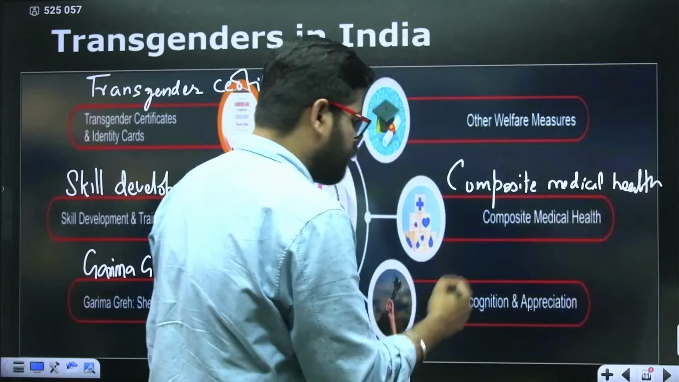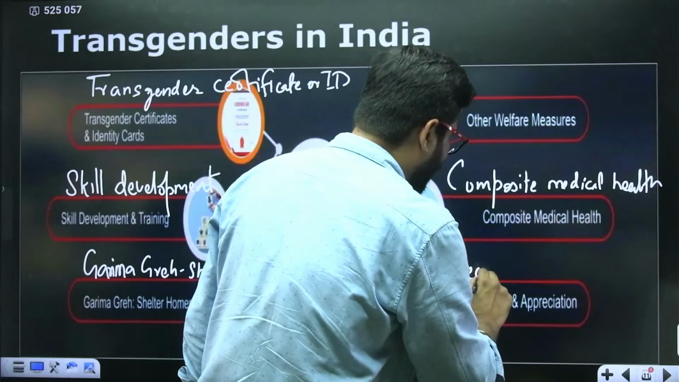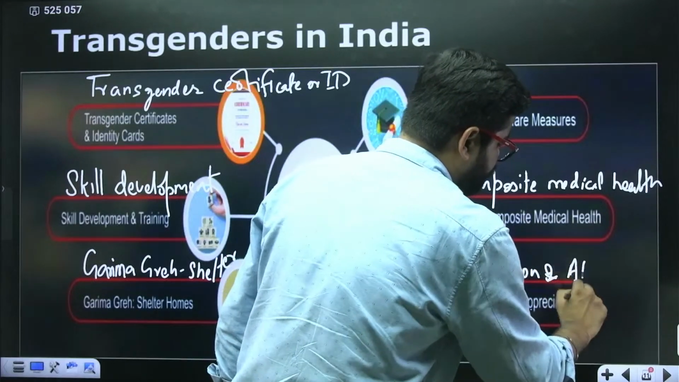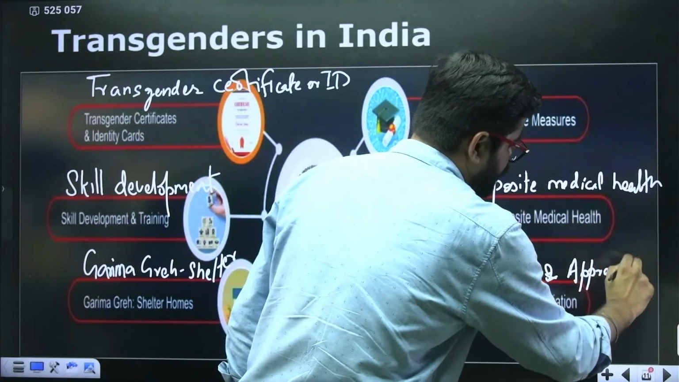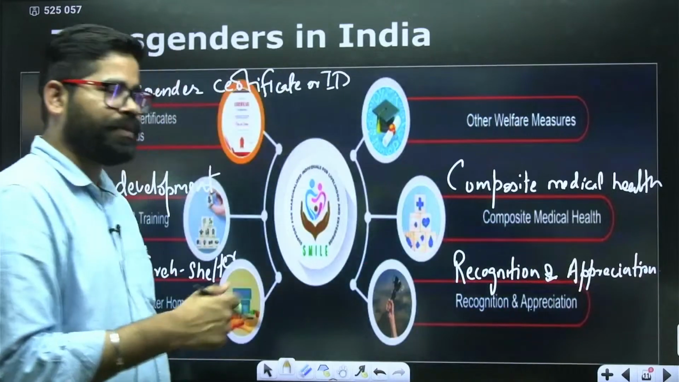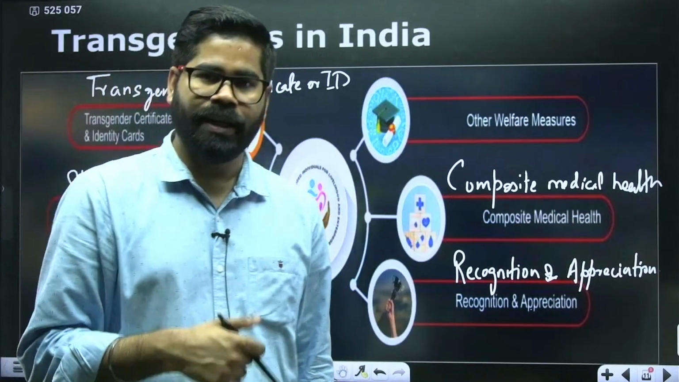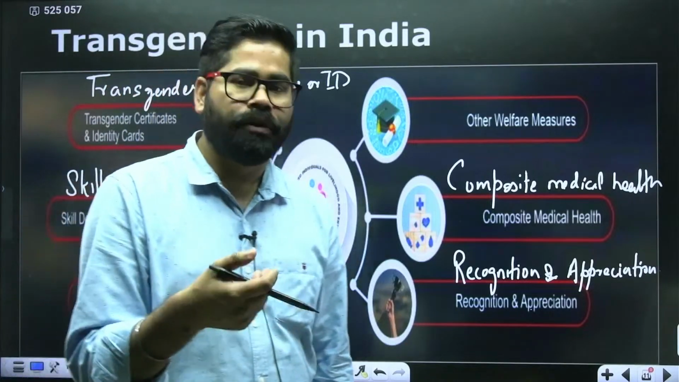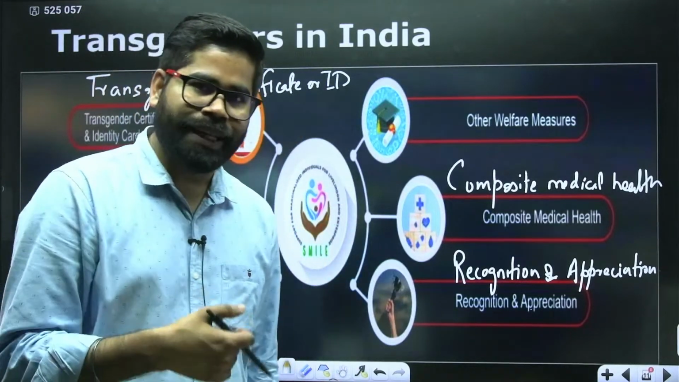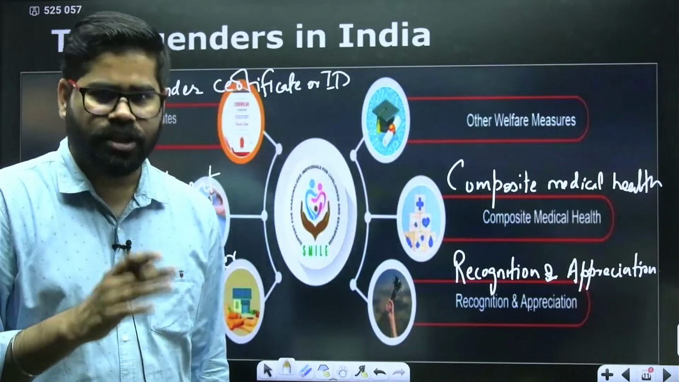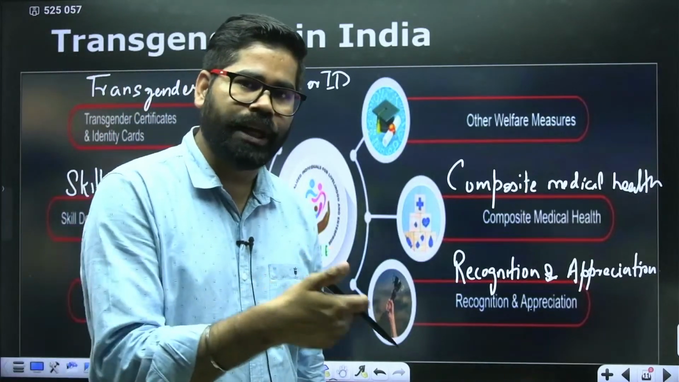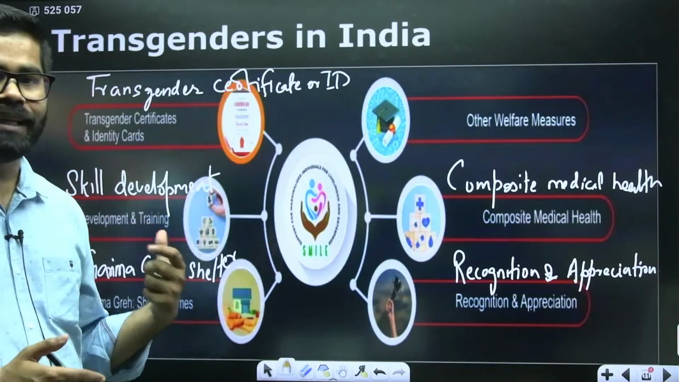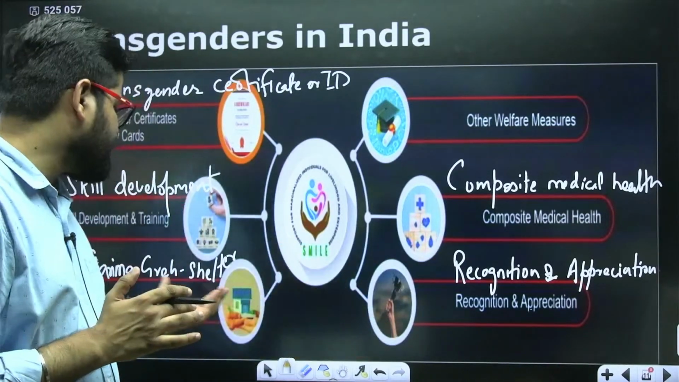And it has also started recognition and appreciation. If people are doing something, they are being awarded by the government. If people from the transgender community are doing some exceptional work, they are also being rewarded by the government. So this is one thing which has been started in recent times. The central government is at least working on these dimensions. They are building some shelter homes which are called Garima Greh.